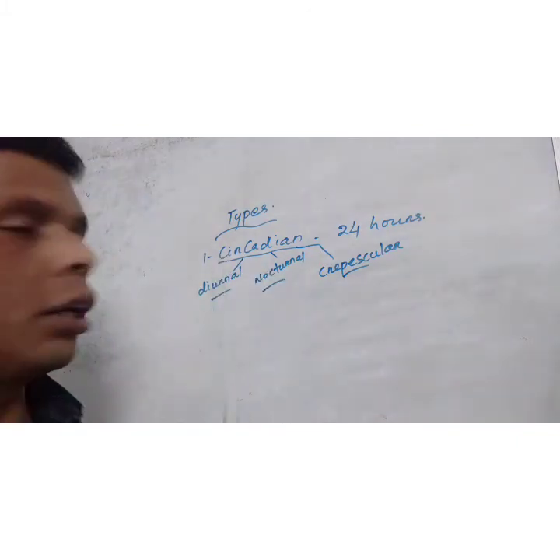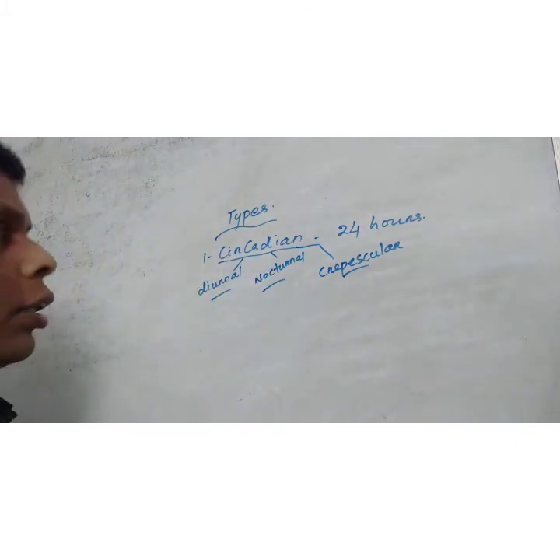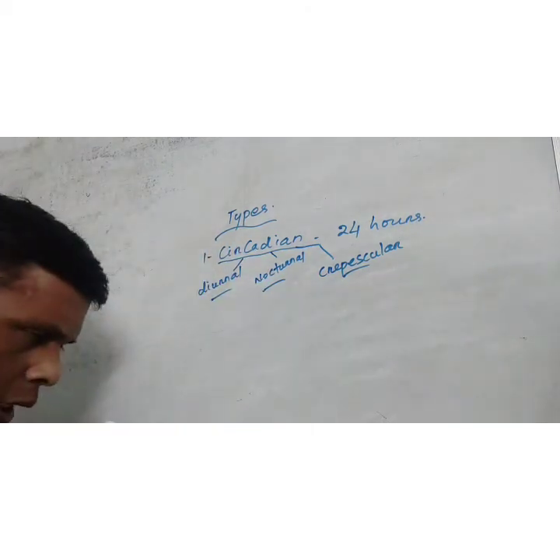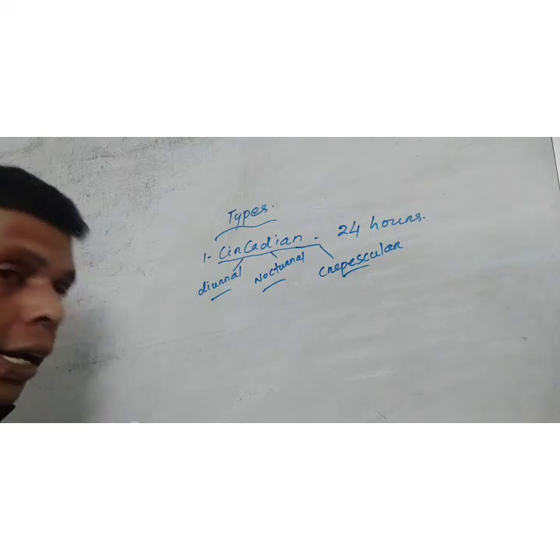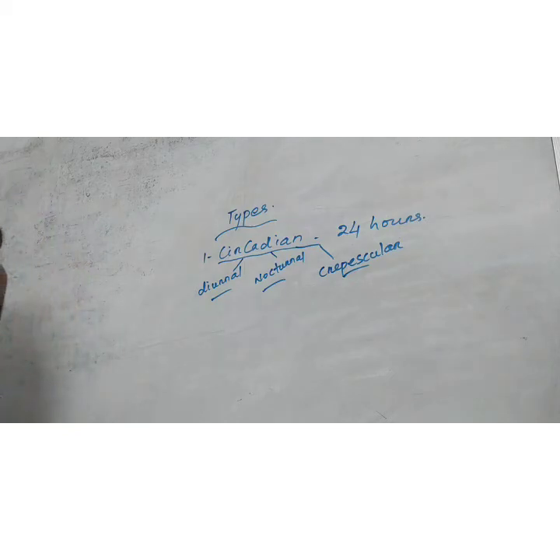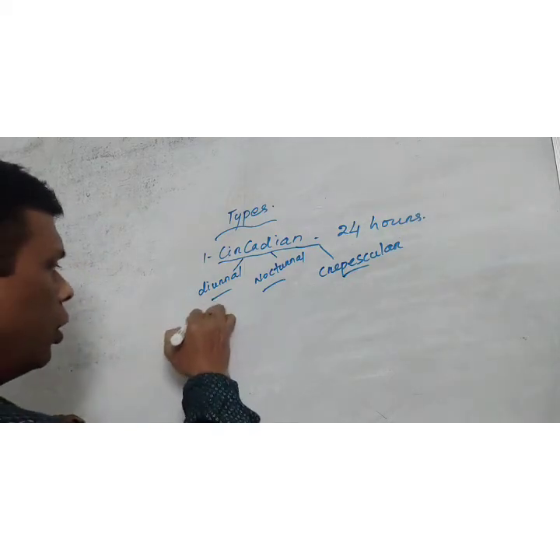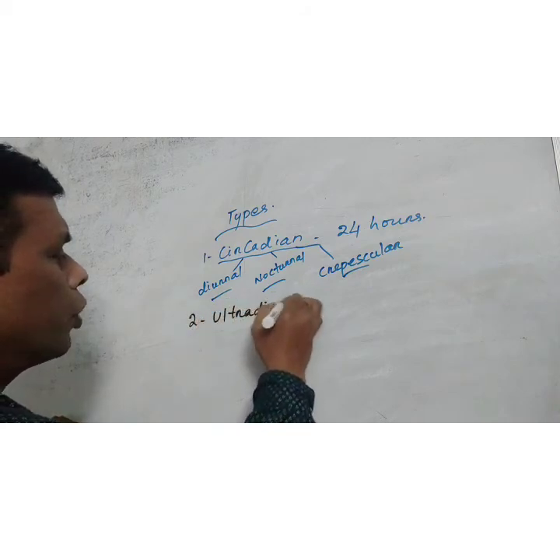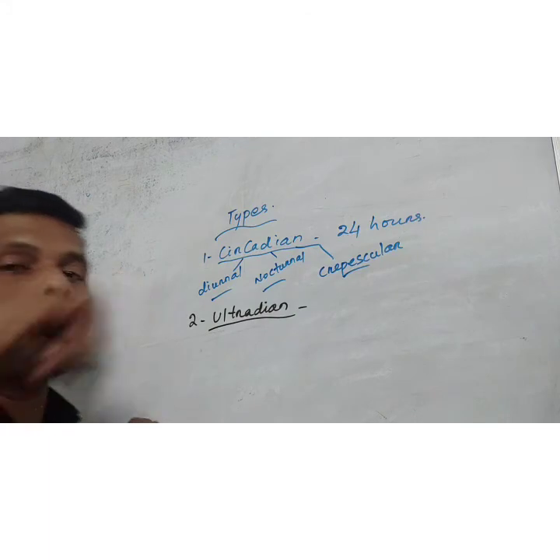Then next to circadian rhythm, there is another rhythm, the ultradian rhythm.